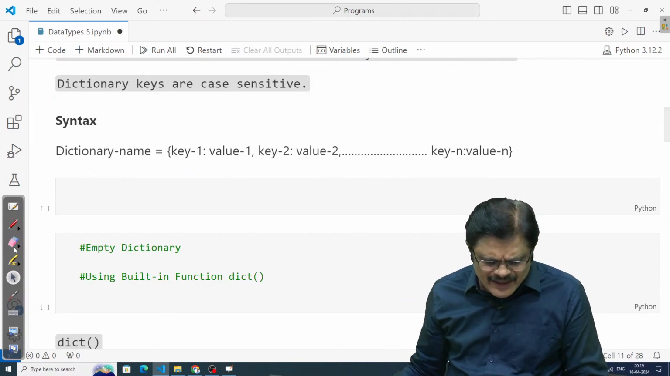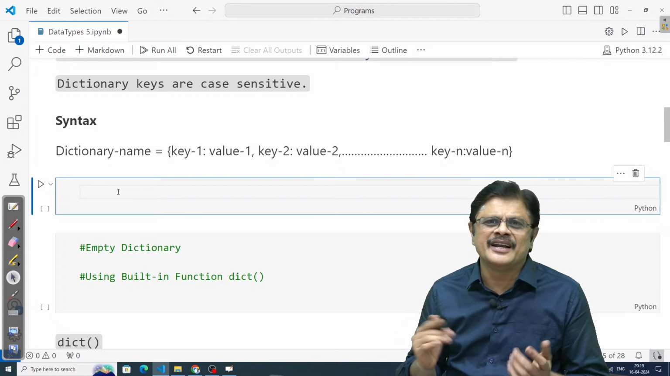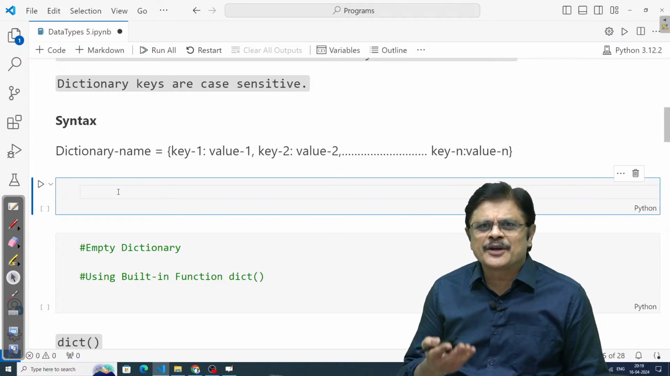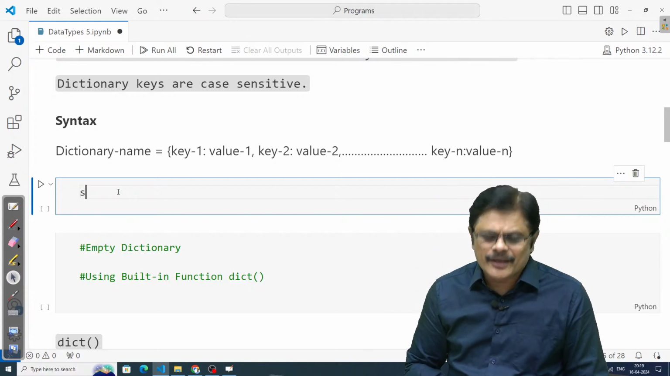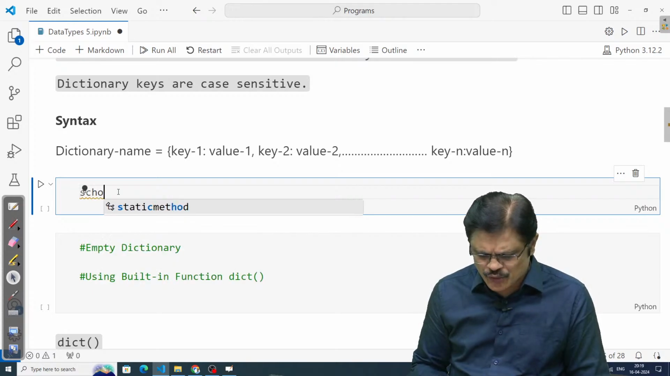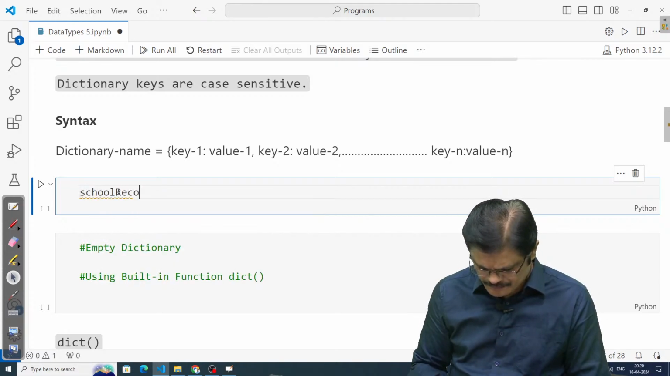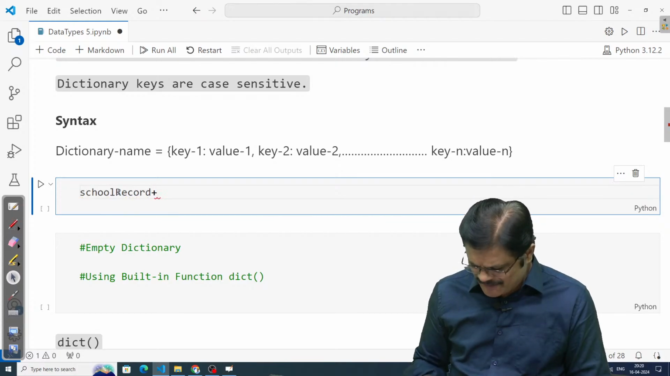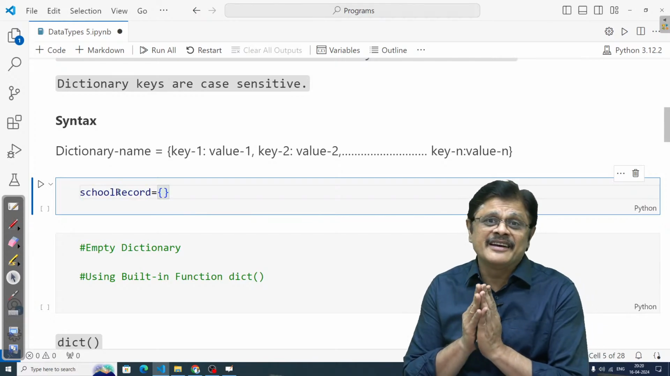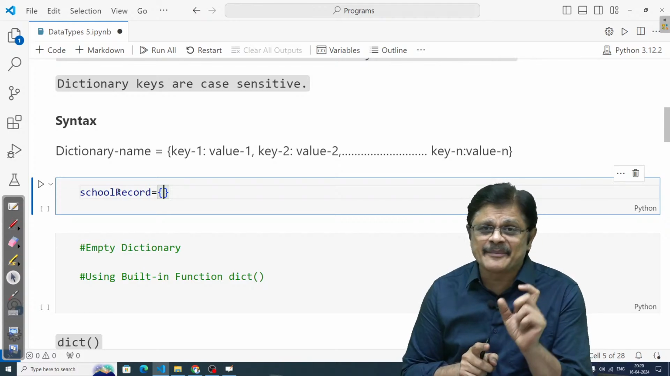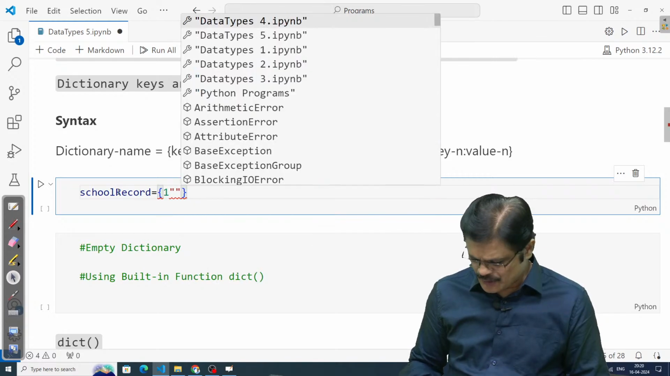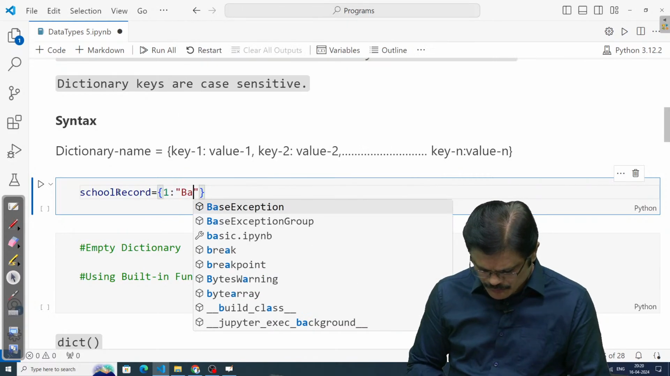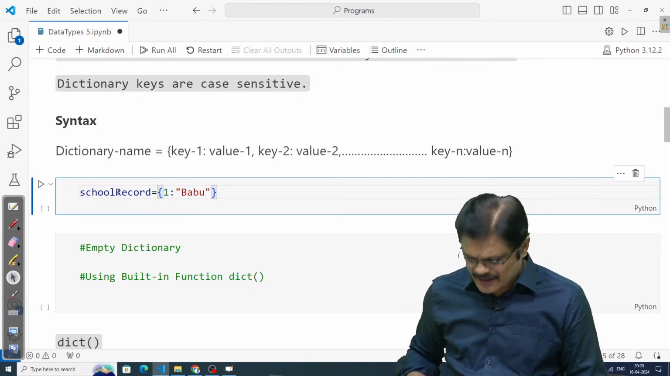So let us create one dictionary, my dear friends. Maybe roll number names. Let us call it school record. I am creating it as a dictionary. Here I have different items separated by commas, where each item is a key value pair. So I say roll number 1, colon, Babu. You can write different names, sir. That is the first item.